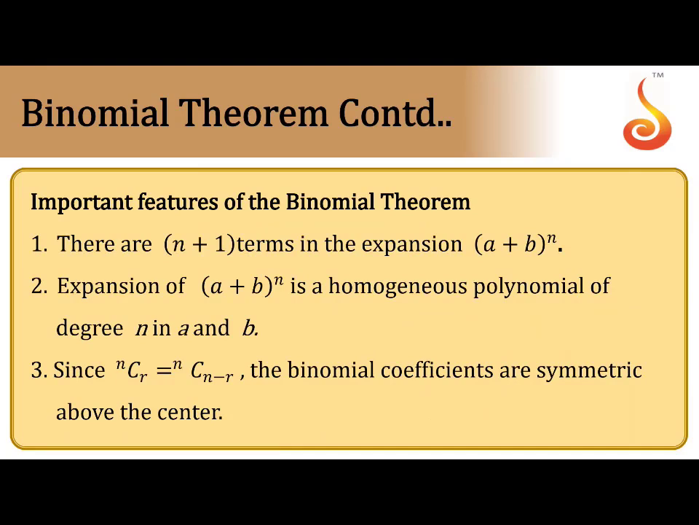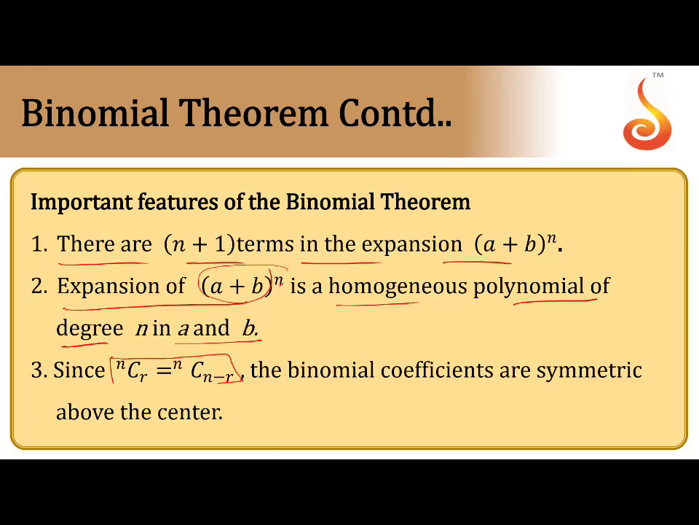Some important terms of the binomial theorem. There are n plus 1 terms in the expansion of (a + b) whole power n. How are there n plus 1 terms? It starts with nc0 and ends with ncn, so the total number of terms is n plus 1. The expansion of (a + b) whole power n is a homogeneous polynomial of degree n in a and b. Because n is a positive integer, we call it a polynomial of degree n in a and b.